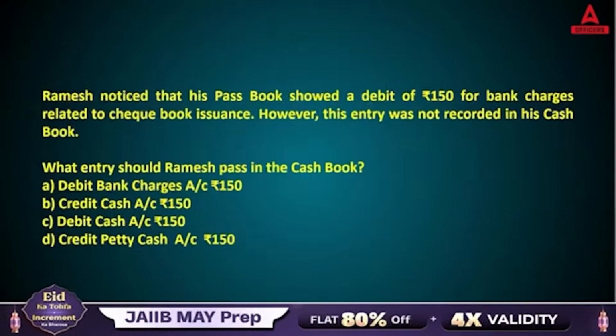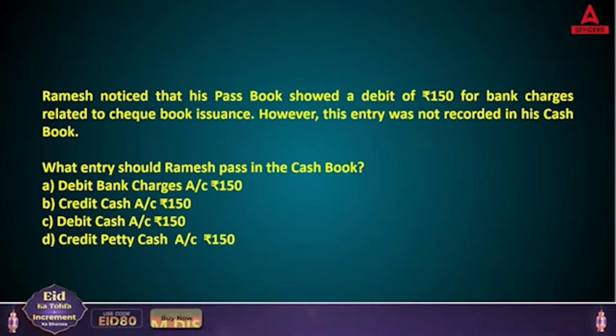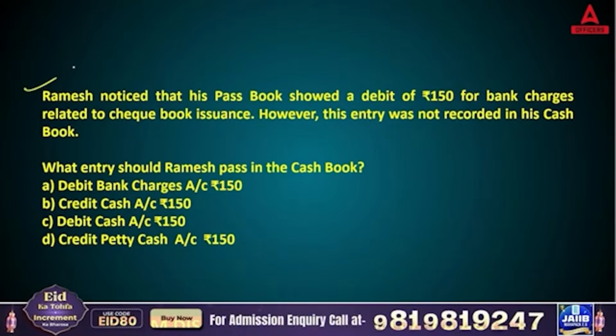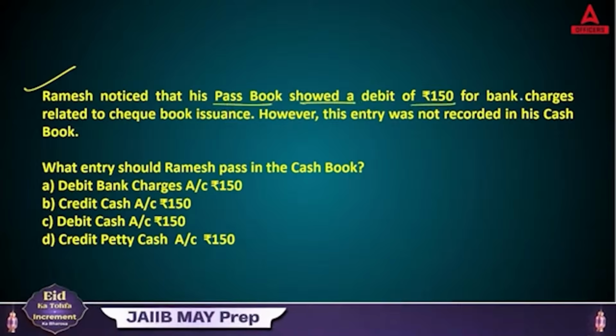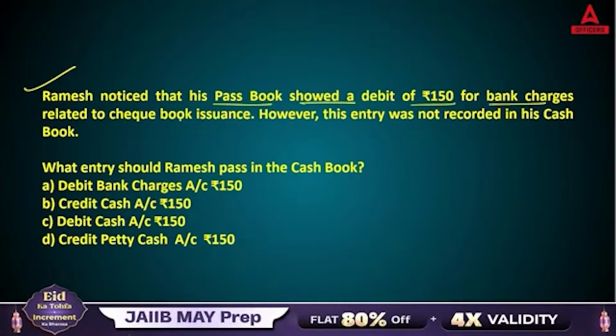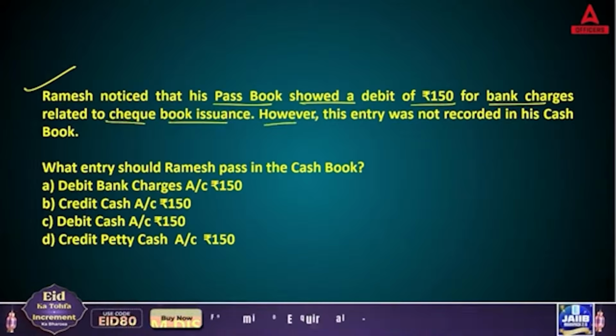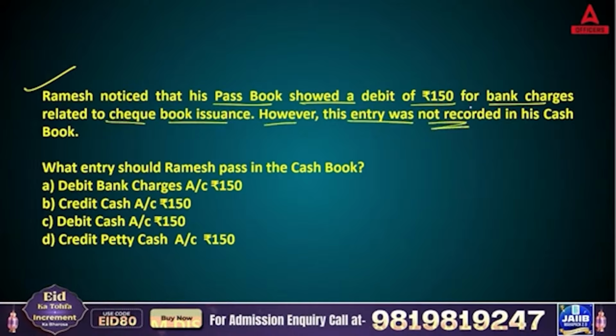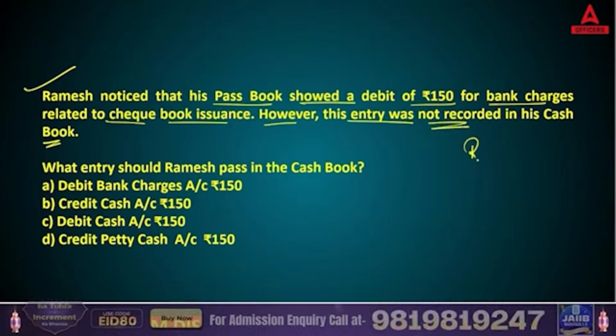Okay, let's go. Coming to the next question now, and this is your caselet based question. So let's read it together. Ramesh noticed that his passbook showed a debit of 150 for bank charges related to checkbook issuance. However, this entry was not recorded in his cash book. So here is one Ramesh.